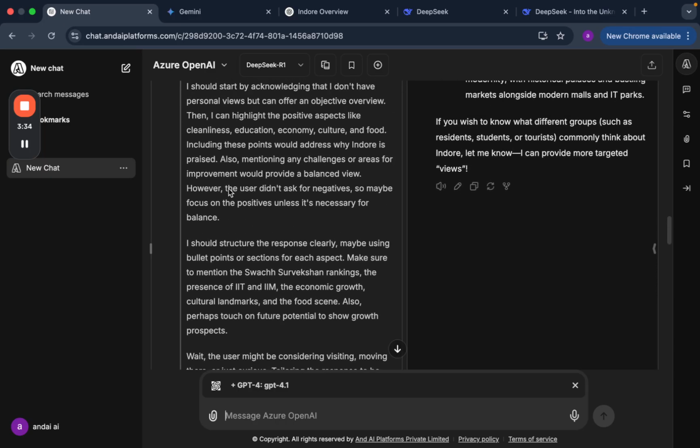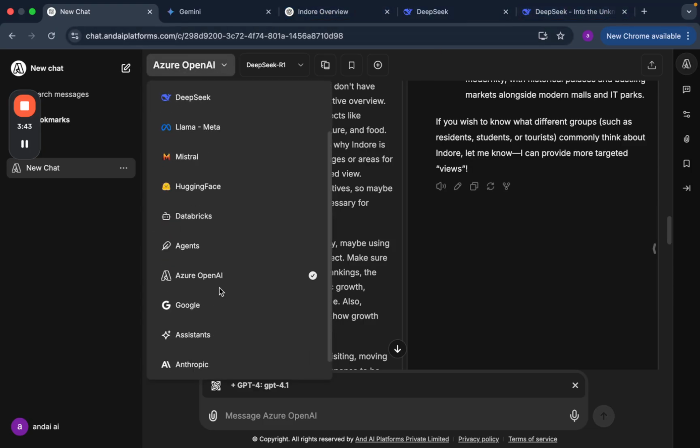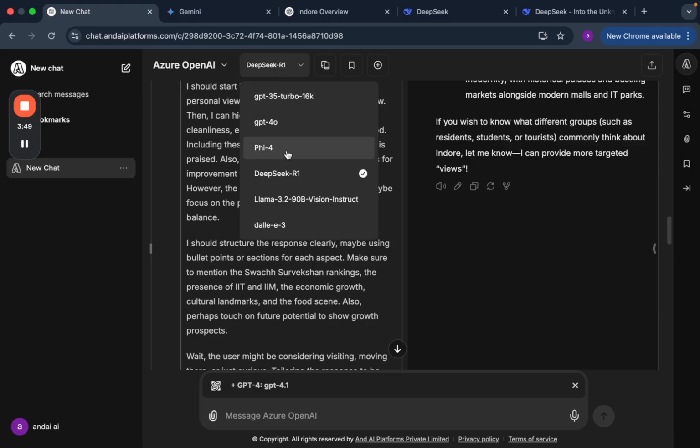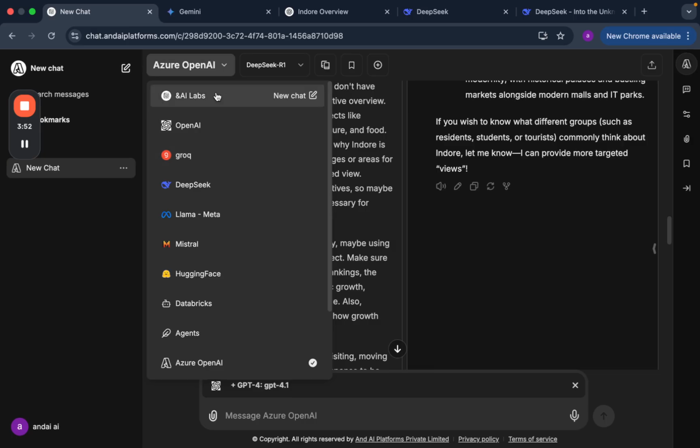But that is not the actual use case of chat. Chat does not provide you only these 3 models, Gemini, ChatGPT, or DeepSeek. Here you can get a ton of model providers. You can use Hugging Face. You can go to Phi, which is one of the best models provided by Azure. You can also choose models provided by Andai Labs.